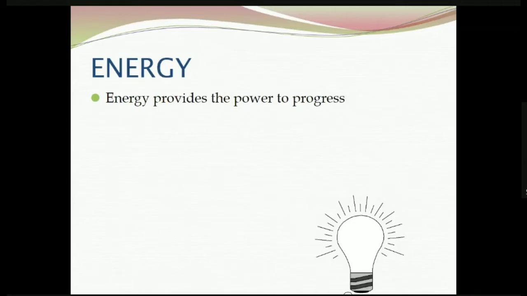Basically, there are two types of energy forms. One is the primary energy form, the other one is the secondary energy form. Generally, these primary energy forms are naturally available. Electricity is referred to as a secondary energy form that is produced or converted from primary energy forms such as heat energy, light energy, potential energy, kinetic energy, etc. So electricity is considered as a more refined form of energy.